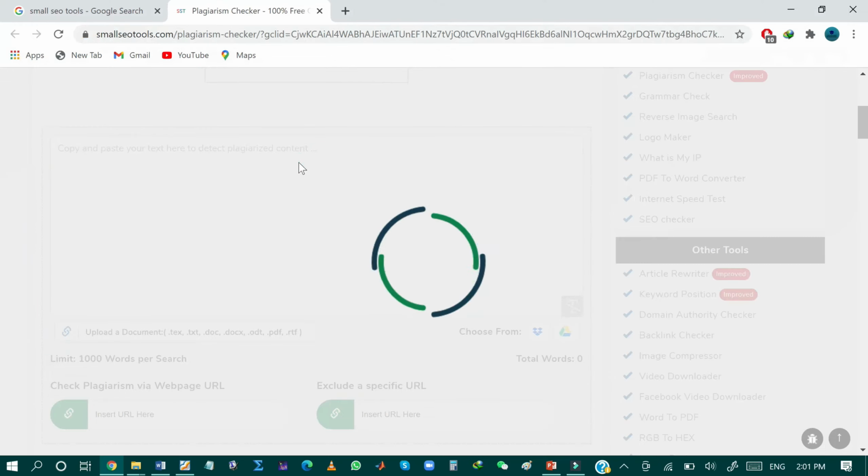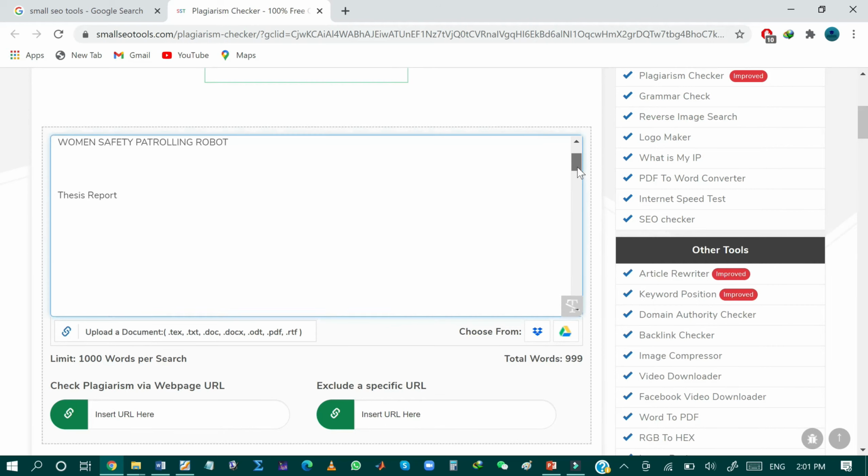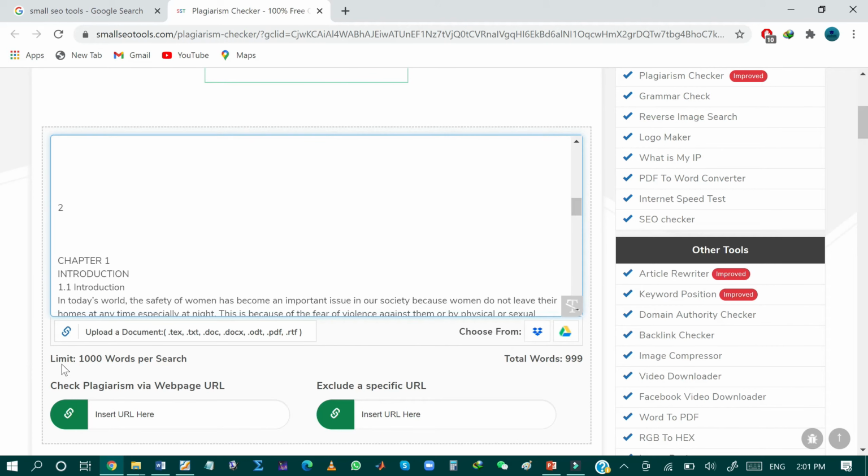So now I will upload one of my documents in order to check its plagiarism. So as you can see, my document is now uploading to the website, and this is my document. It is important to note that the words in your document should be less than 1000 words, and currently my document contains 999 words.